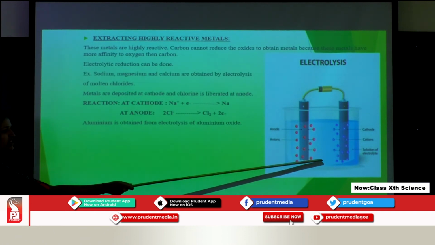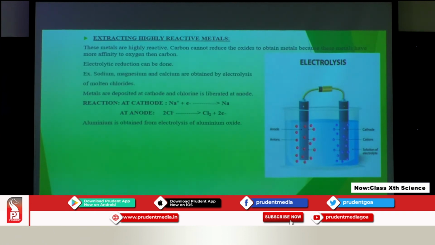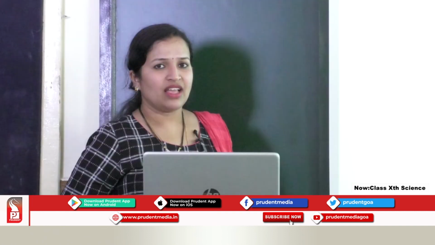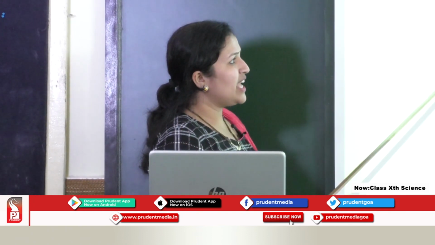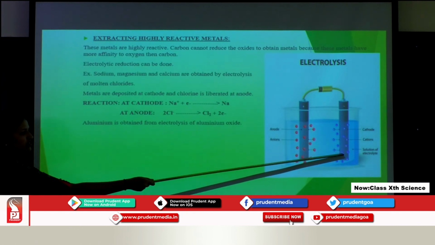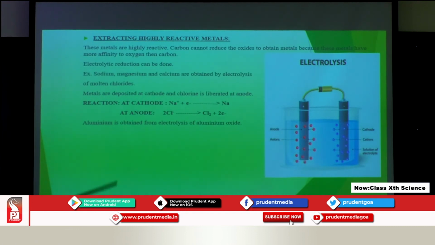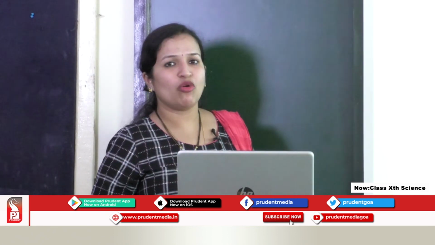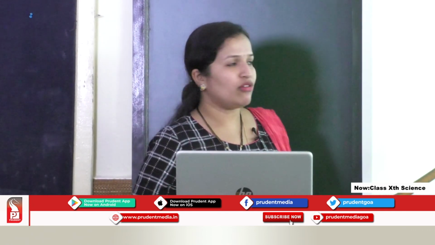The sodium chloride we have taken will get dissociated into Na+ and Cl-. What will the Na+ do at the cathode? Na+ will take one electron and it will deposit on the cathode. Why only on the cathode? Because it is Na+, a positive ion, and the cathode is the negative electrode. So, opposite charges will get attracted. So, sodium will deposit on the cathode. By this process we can easily obtain sodium in a pure form.